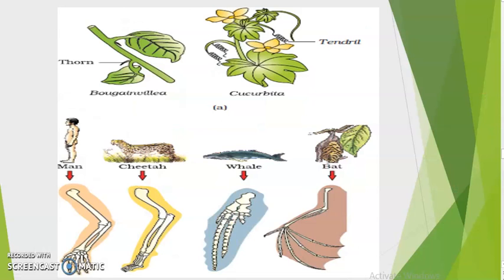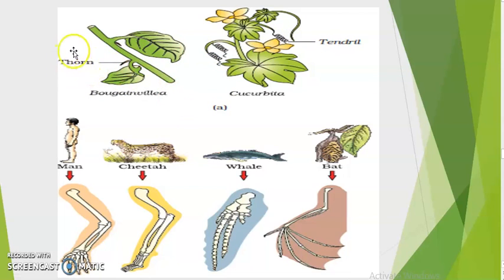Just take an example in case of plants. Just see, this is bougainvillea and this is cucurbits, right? In bougainvillea, you can see a thorn here, and here it's a tendril. Both thorn and tendril are modifications of the axillary bud.